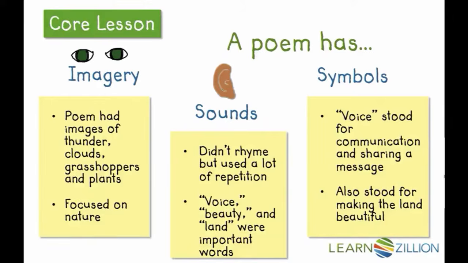The sounds in the poem don't really have too many rhymes, but we do hear a lot of repetition. Voice, beauty, and land are all important words that affect the sound of this poem. Lastly, for symbols, we see that voice really was a symbol for communication and sharing a message. It also stood for making the land beautiful.